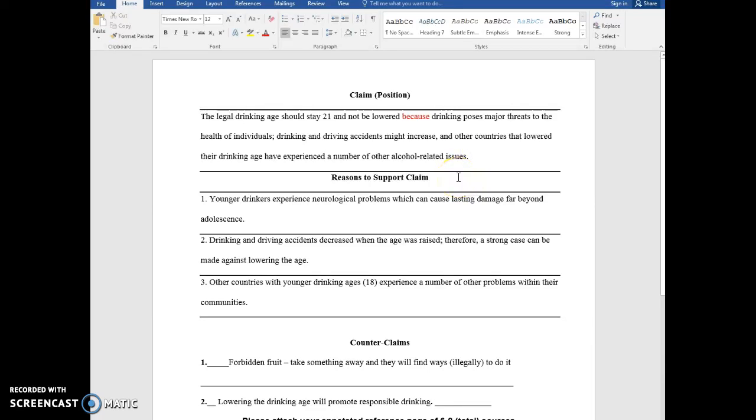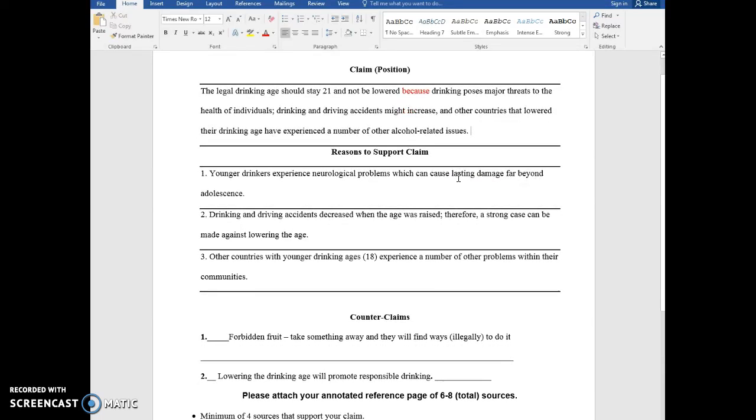The next thing you're going to be asked is what reasons you're going to use to support your claim, and you're going to be asked for 3 of them, with full sentence reasons. So number 1 is the student found that younger drinkers experience neurological problems, which can cause lasting damage. The second reason is that driving accidents decreased when the age was raised. Therefore, that's a strong case against lowering it.